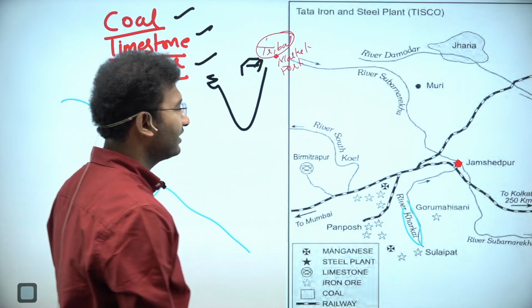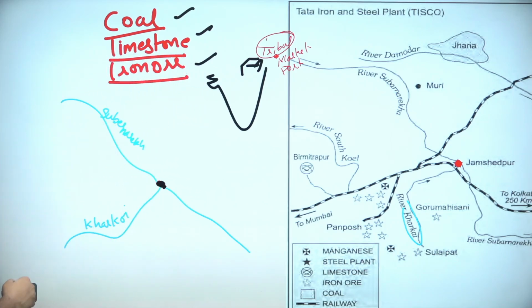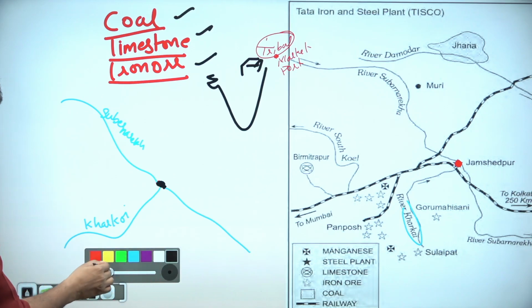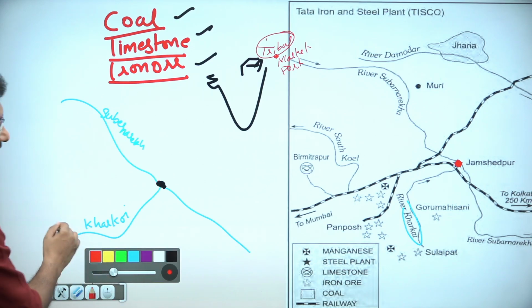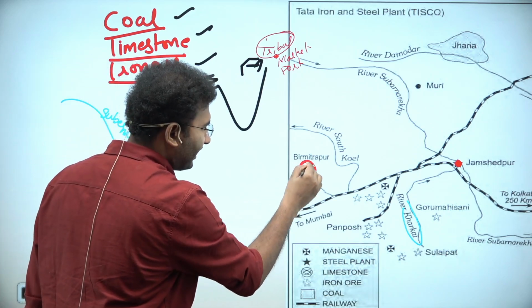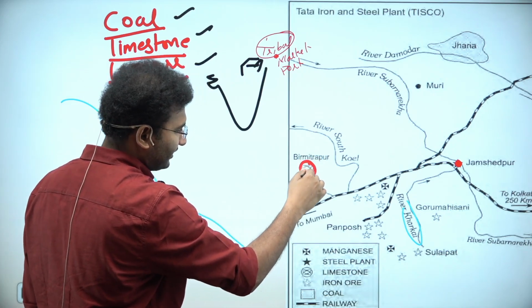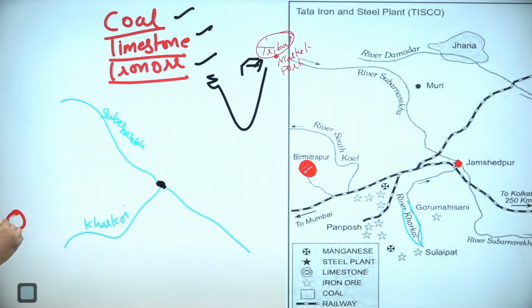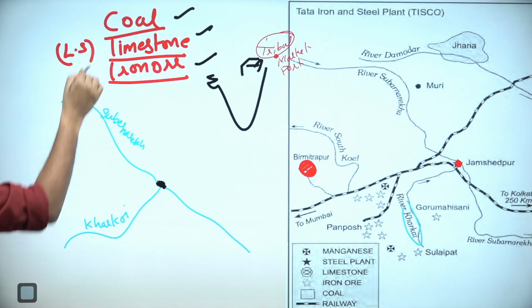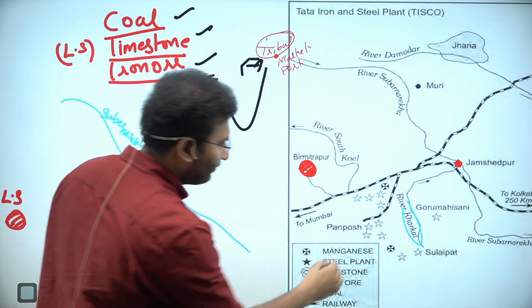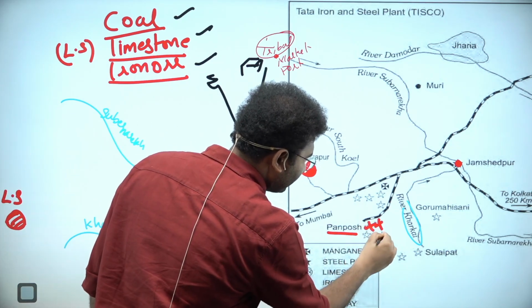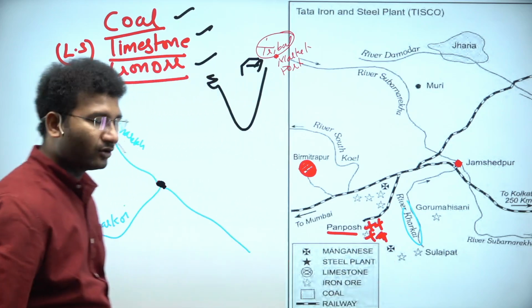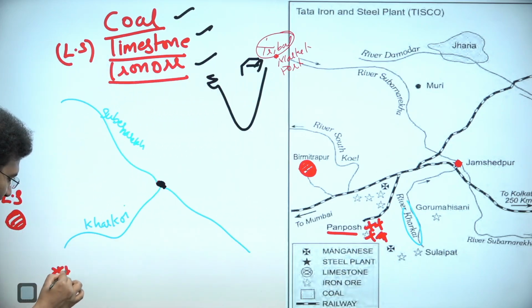Because labor is present, right? Here the Karkhoi river is there and you built a railway track. Why? Because you also have the iron ore. This is your iron ore. In Bir Mittarpur, you find limestone. This is your limestone, this is limestone in Bir Mittarpur. And come to Pamposh. This is your Pamposh area. In Pamposh, you're going to get iron ore. So from Pamposh, this is your iron ore.